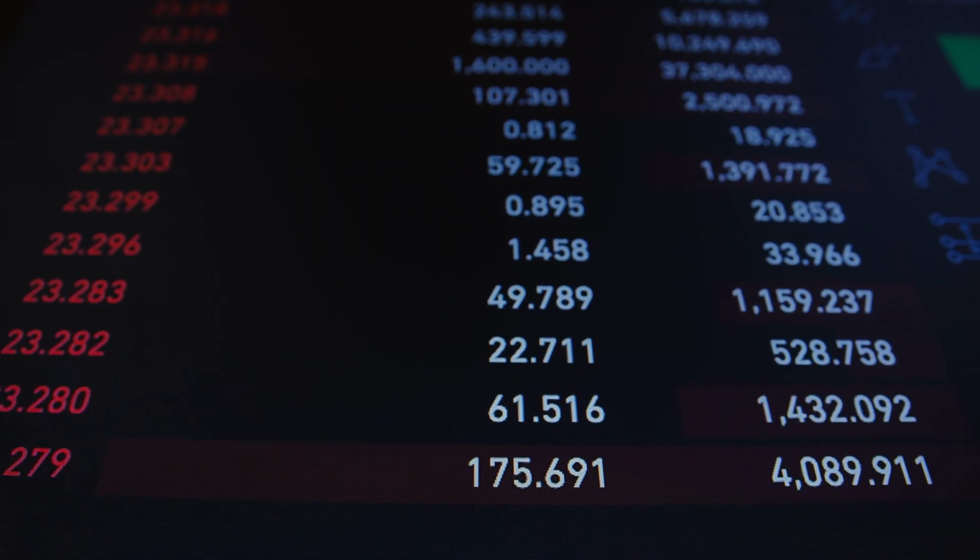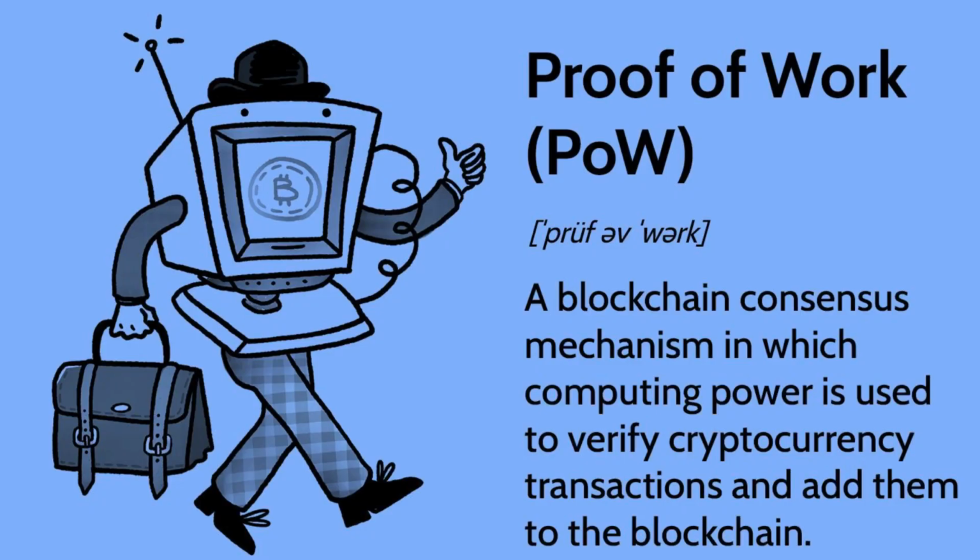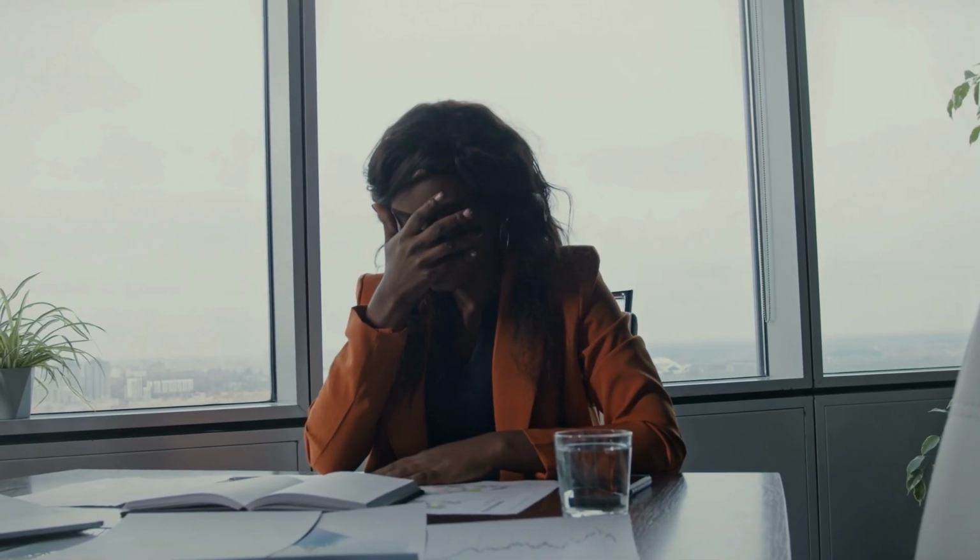So why was staking even created in the first place, right? To understand staking, you first have to understand how the blockchains work, right? The first blockchain, which is Bitcoin, runs on something called a proof of work network, right? That means computers called miners solve complex math problems to secure the network and confirm transactions. But there's a problem. Proof of work uses a lot of energy and requires powerful machines. Not everyone can mine, and it's not very eco-friendly, right?